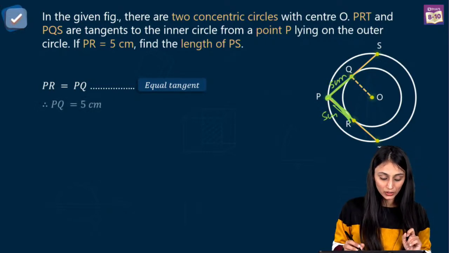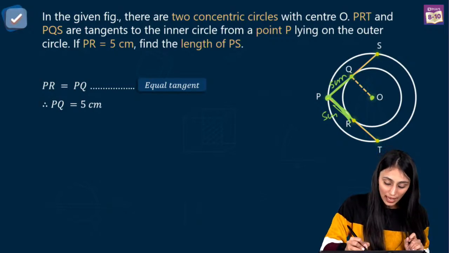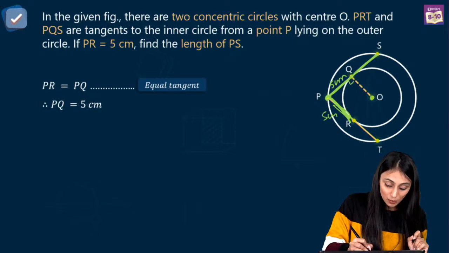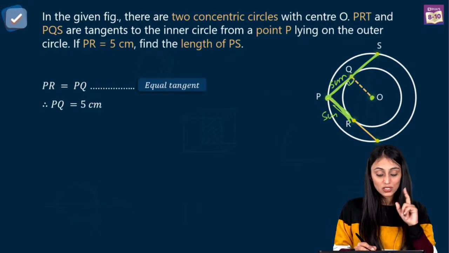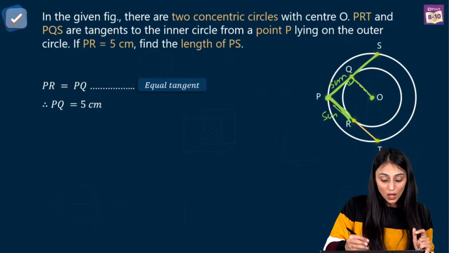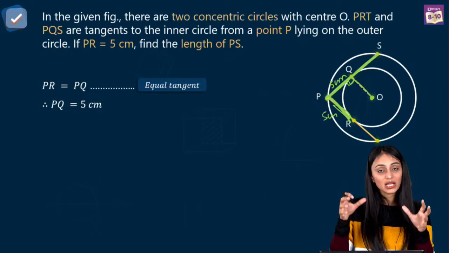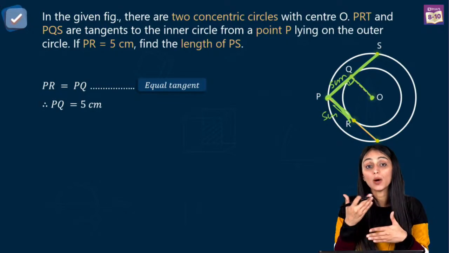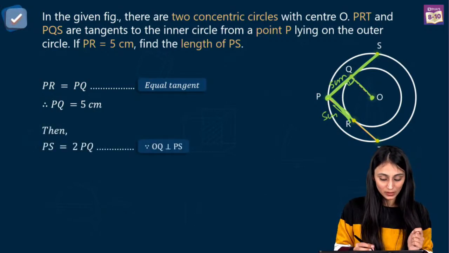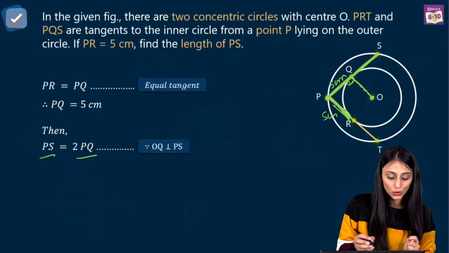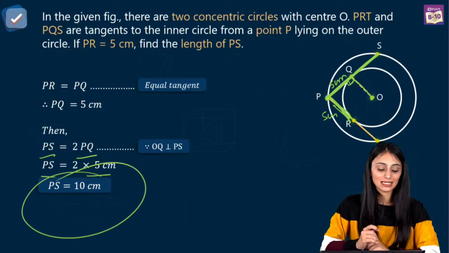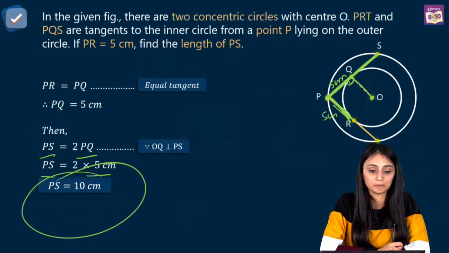We learned one more thing here, that this is the center. For this inner circle, PS is the tangent, and radius and tangent are perpendicular at the point of contact. So since this is 90 degree, and a perpendicular drawn from the center of a circle to the chord bisects the chord. Why am I calling this a chord? Because PS is a tangent for the inner circle, but for the outer circle it is a chord. So the perpendicular from the center bisects the chord. So I can say that PS is equal to twice PQ. Since OQ is perpendicular to PS, PS is twice of 5 centimeter, which equals 10 centimeter.